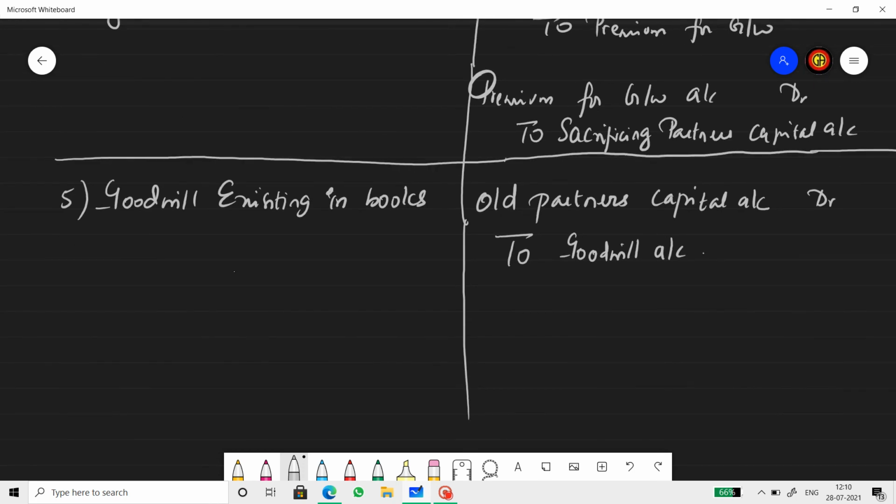Last but not the least, goodwill existing in the books. Well, in the beginning I told you there are two types of goodwill. One is purchased goodwill and the other is self-generated goodwill. Self-generated goodwill will be valued whenever there is any change in the partnership deed, like if there is an admission, a death of a partner or a retirement.